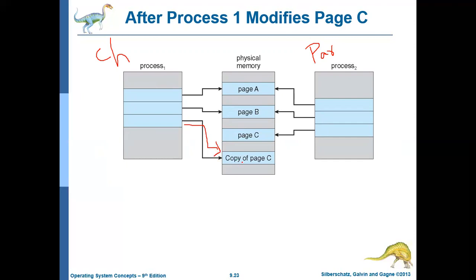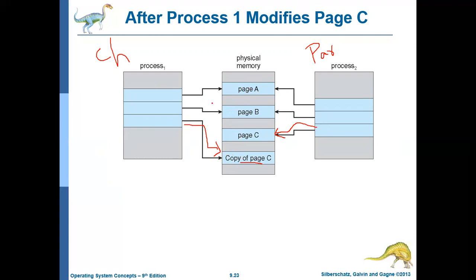The child will modify that page, and the parent does not want that modified page because the write is done by the child. So the parent will use the original page C, whereas the remaining two pages will be shared by both the parent and the child.